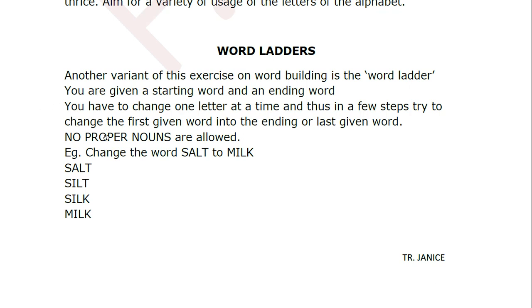No proper nouns are allowed in this. Even in the previous word chain, no proper nouns are allowed. For example, change the word salt to milk. Now how do you change? See, S-A-L-T. I've written this one under the other so you can see. Here I've changed one alphabet. A becomes I. Here I've changed one alphabet. T becomes K. And here I've changed the first alphabet. S becomes N. And so from salt you get milk.